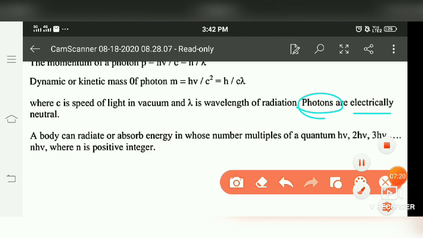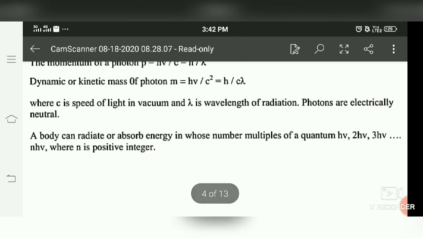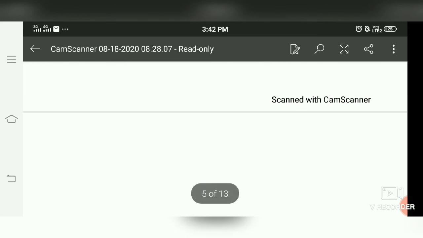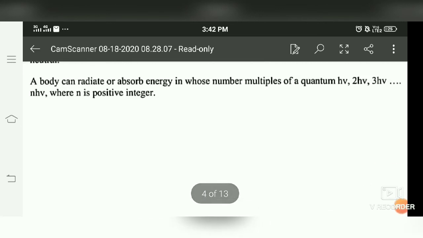There is no charge on the photon. Photons are electrically neutral. A body can radiate and absorb energy in numbers that are multiples of a quantum, like n equals 1, 2, 3 and so on. So this all has energy which is an integral multiple of h nu. So these are the properties of photon.